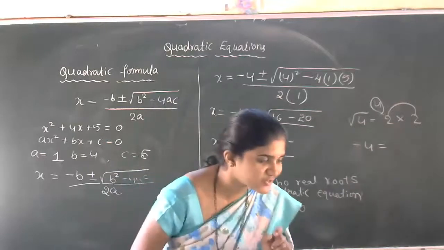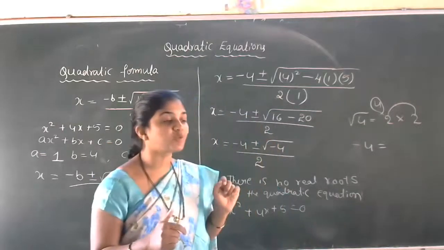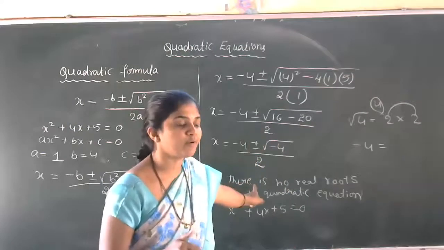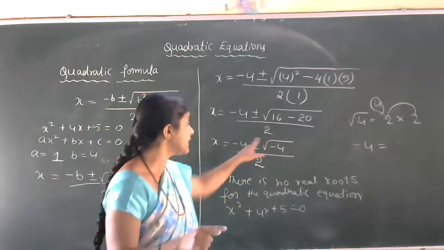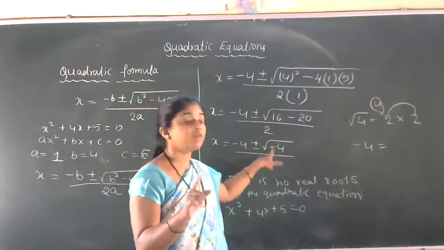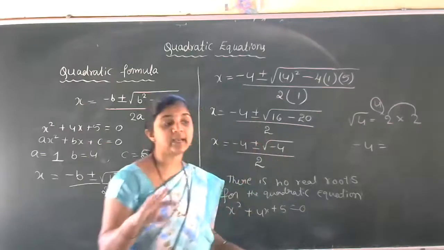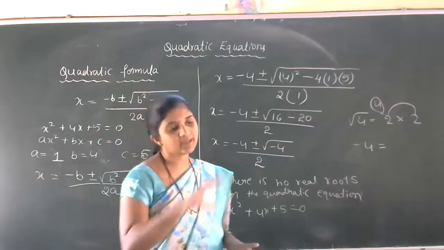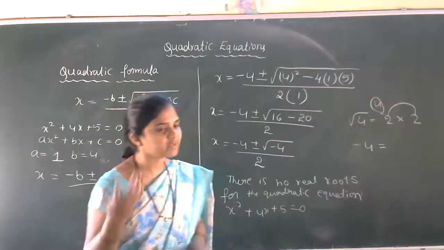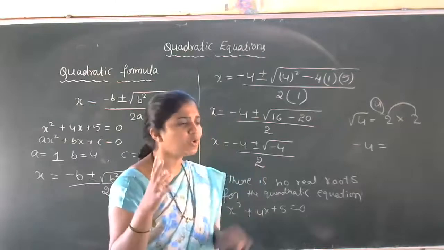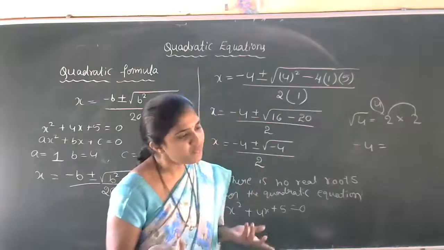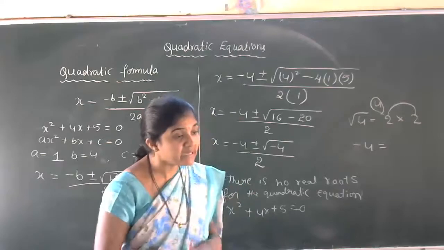Got the idea, students? That's why I took this problem. This type of problem you will also get in the examination. Then you have to give the conclusion. Very simple: if you get a negative sign inside the root symbol, that is the end of the problem. Further we cannot decide. Some students ask how you will get minus square root of -4.